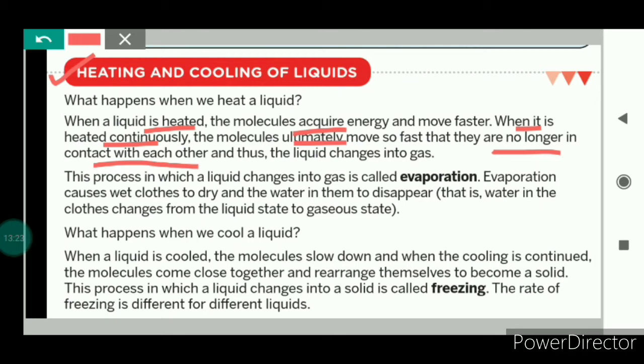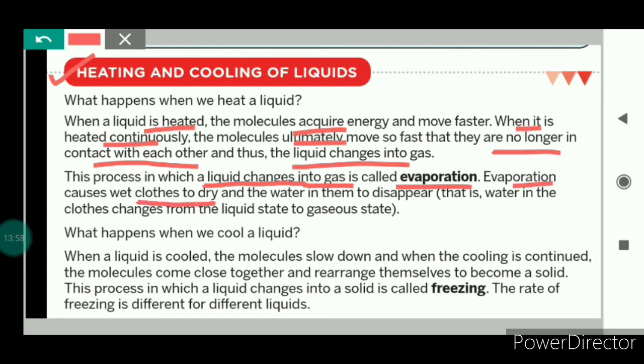So what happens when the liquid is continuously heated? The molecules ultimately move so fast that they break free from their existing arrangement and escape into the air as gases. Hence, the liquid changes into gas. The process in which a liquid changes into gas is called evaporation. So what is evaporation? Evaporation is the process in which a liquid changes into gas.